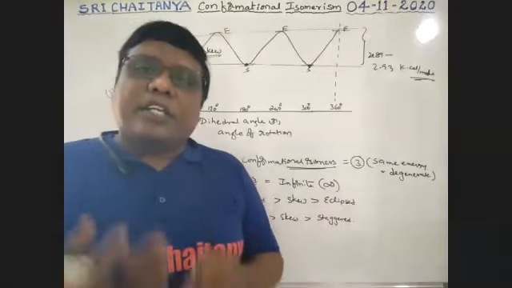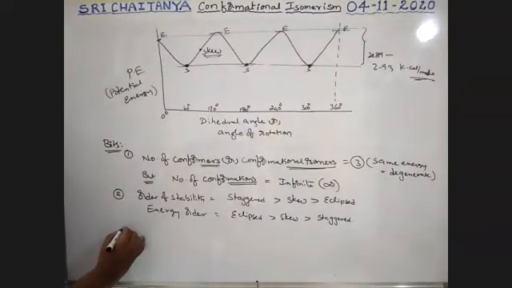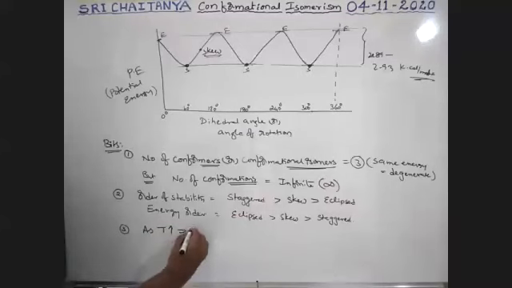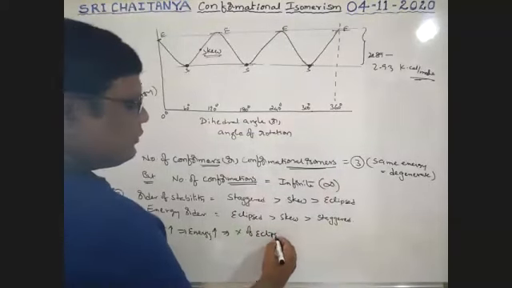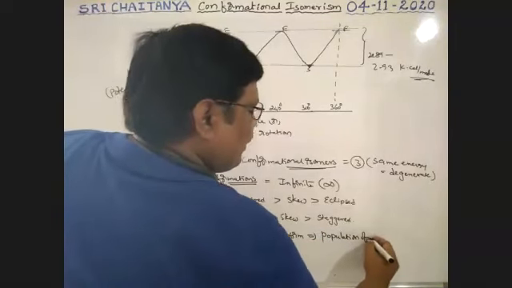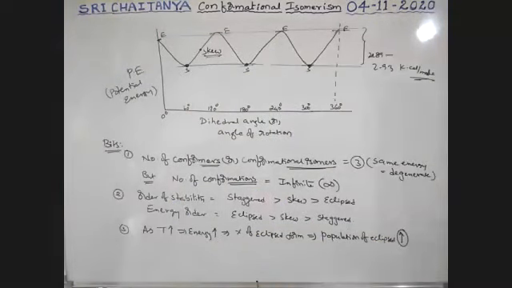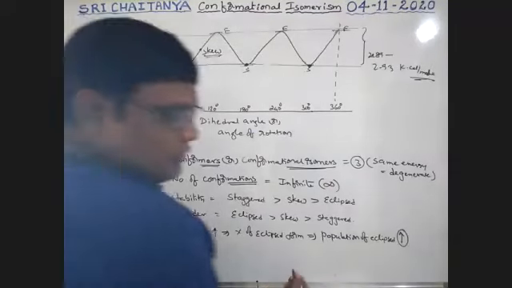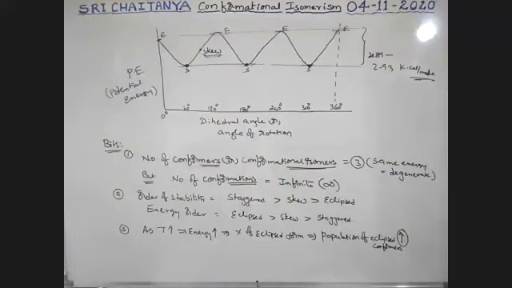That means as temperature increases, the percentage of eclipse form increases, that is, the population of eclipse form increases. So note the next point: as temperature increases, energy increases, and the population of eclipsed conformers increases. It is very, very, very important.